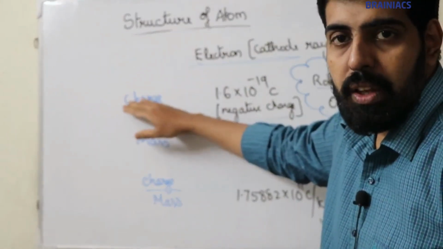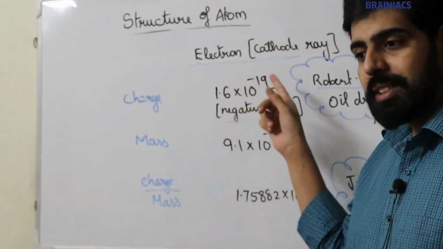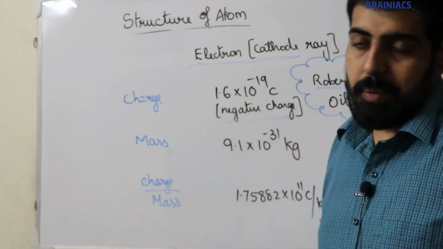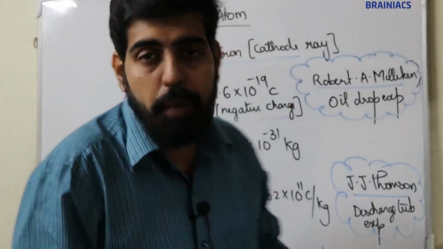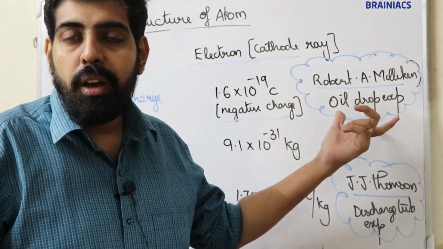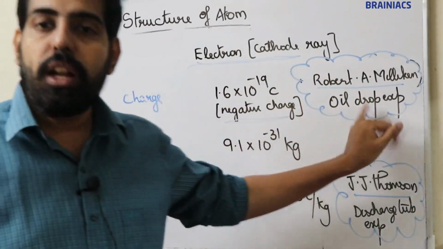Charge of electron. The value of the charge of electron is 1.6 into 10 raised to minus 19 coulomb, and electrons have a negative charge. The charge of electron was discovered by Robert A. Millikan, and the experiment used to discover it is the oil drop experiment.